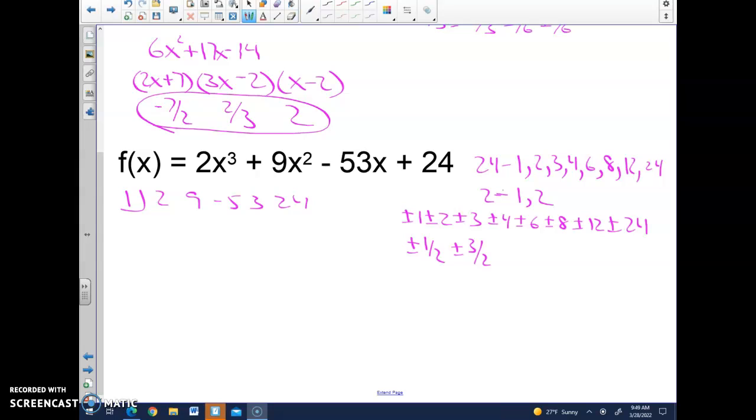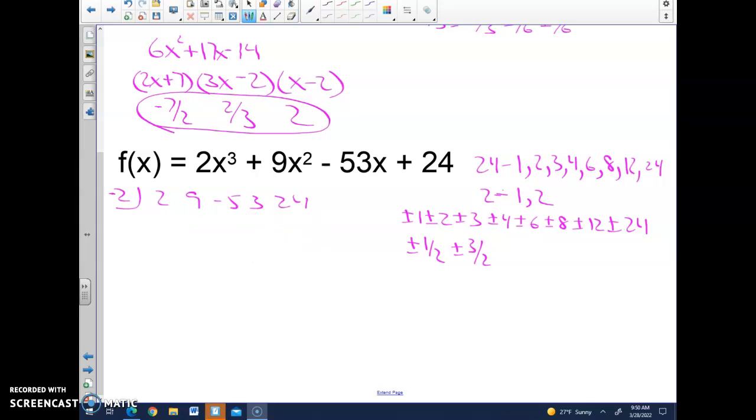So let's do negative 1. Negative 2 is 7. Negative 7 is negative 60. We get 6. That doesn't work. That doesn't give me a 0. So now I've got to start with 2. We get 4. That's 13. 26. Negative 27. Negative 27 times 2 is negative 50. That's not going to work.